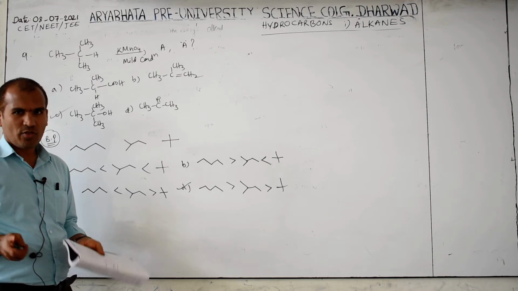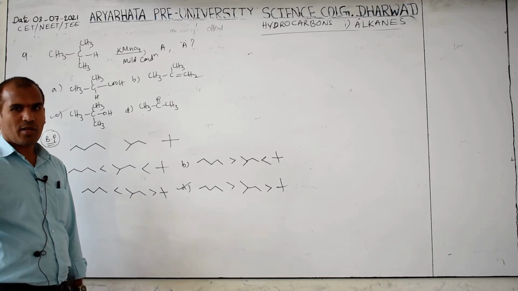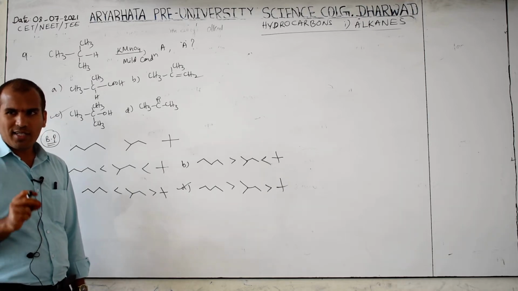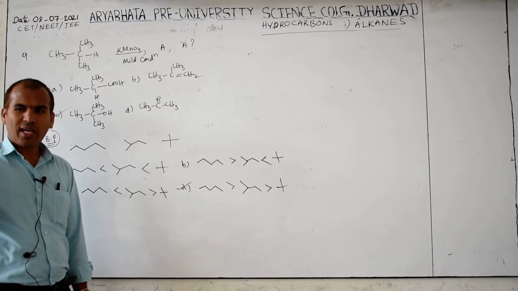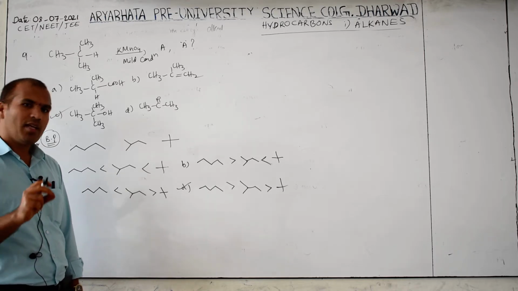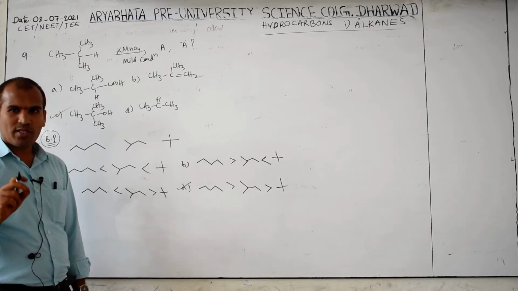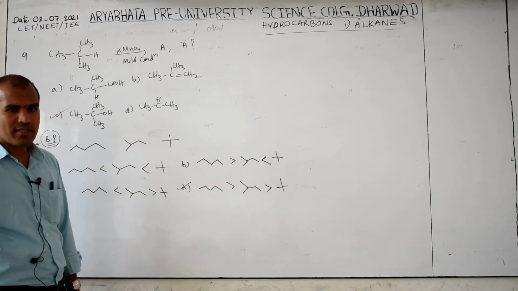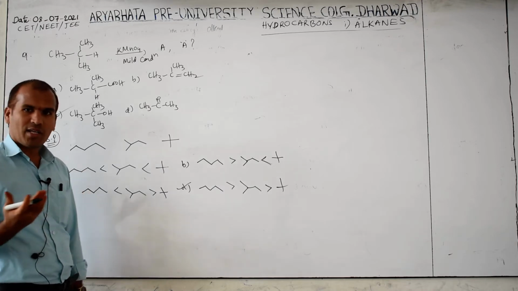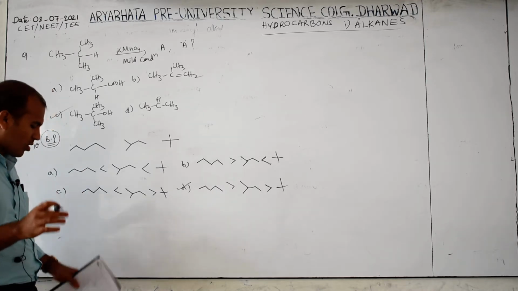Decolorizing the bromine solution: you may have heard this in the alkene chapter and alkyne chapter. This is the test for unsaturation. Those having a multiple bond only give the bromine test. It means if a double bond or triple bond is there, the orange color of bromine will disappear. But here there is no double bond. Alkane means which one? Single bond. So that is not the answer.